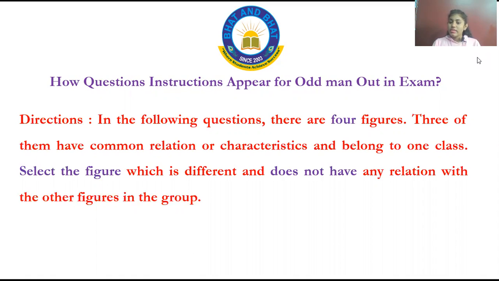See, in this chapter they will give four figures. This is a non-verbal test. Non-verbal is nothing but based only on figures and diagrams. Four figures will be given, and three will share common features or characters, and one will not share. So what you have to do is take out the one which does not belong to the group. That is your odd man out. We have solved the question answers based on this. Now we'll solve some more questions based on this chapter.